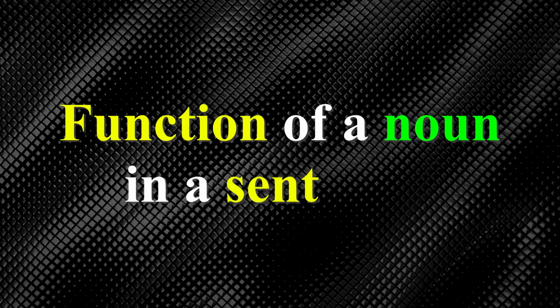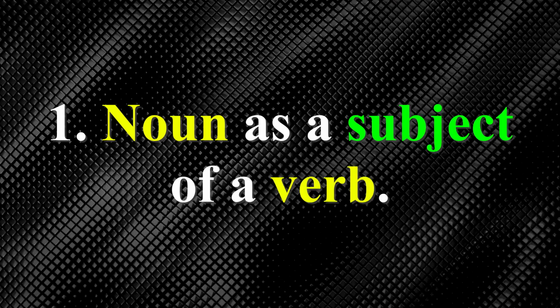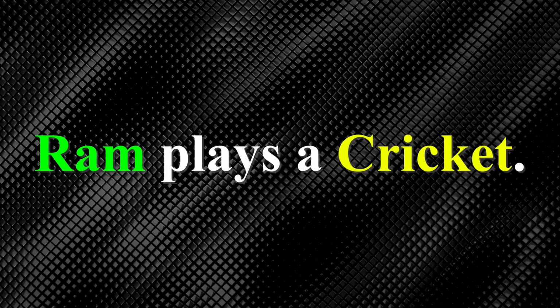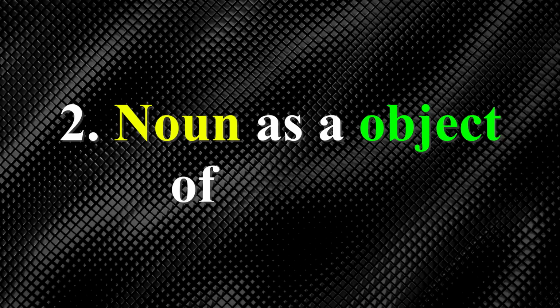Now the last point is the function of a noun in a sentence. Nouns have certain functions in a sentence. For example, a noun acts as the subject of a verb. For example, Ram plays cricket. Here Ram is the subject of the verb play. Second, a noun acts as the object of a verb, like she cooks food. Food is a noun that acts as the object of the verb cook.